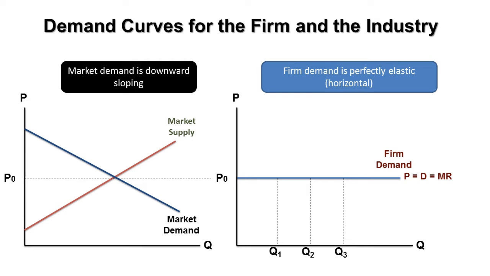Now take a look at the demand curve for the firm and industry. That is different. In a perfectly competitive market the supply curve is upward sloping, and the market demand curve is downward sloping. The price will be determined according to demand and supply. That price will decide the price the firm faces. This price will not be changed by any firm because there are a large number of suppliers and buyers. There is no power to bargain or change this price.